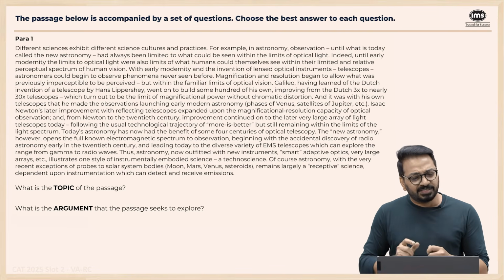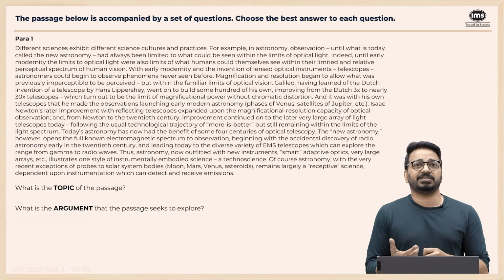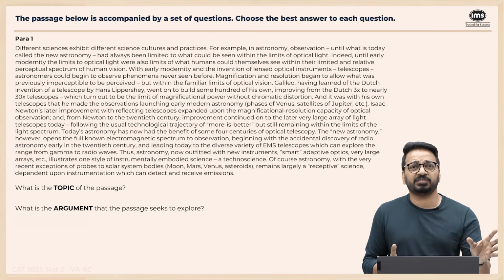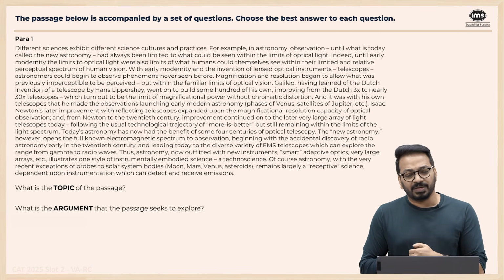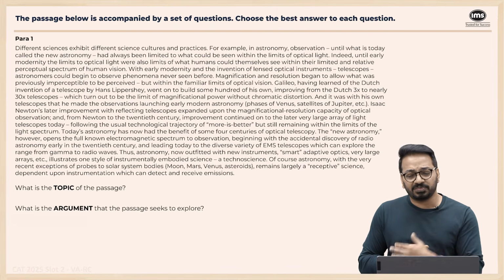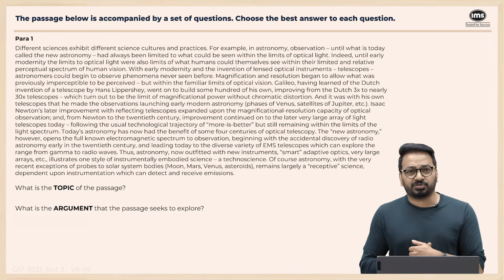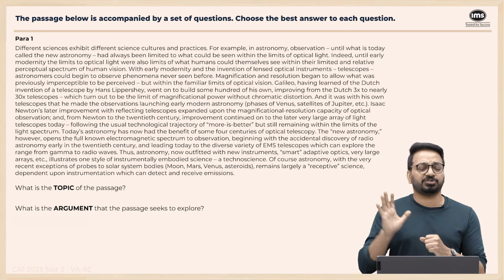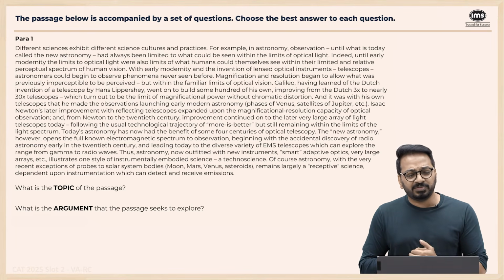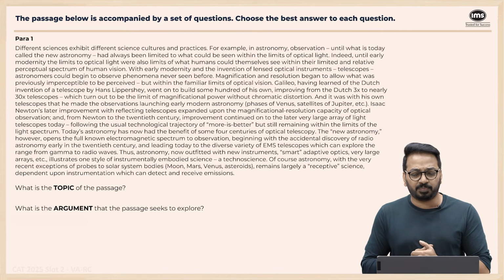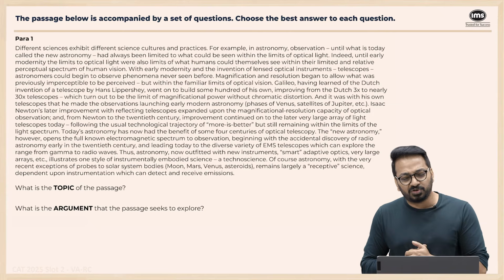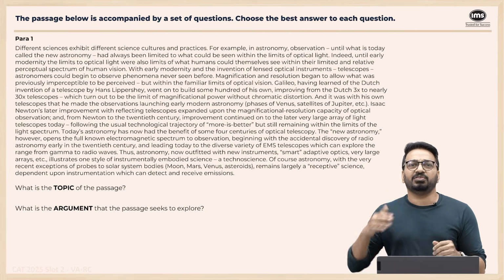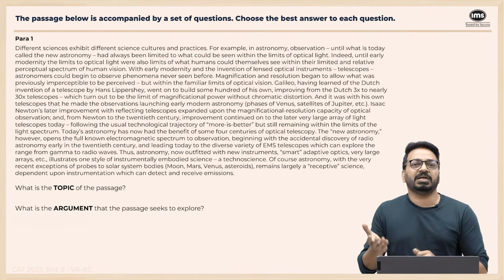Different sciences exhibit different science cultures and practices. The different fields of science have different cultures and practices. For example, in astronomy, observation. Right? Astronomy is through observation. Until what is today called new astronomy. Today it's new astronomy. Earlier it was just astronomy and observation. Observation had always been limited to what could be seen within the limits of optical light. Indeed, until early modernity, the limits to optical light were also limits to what humans could themselves see within their limited relative perceptual spectrum. So only what we can see, we can see. Beyond that, we cannot do.